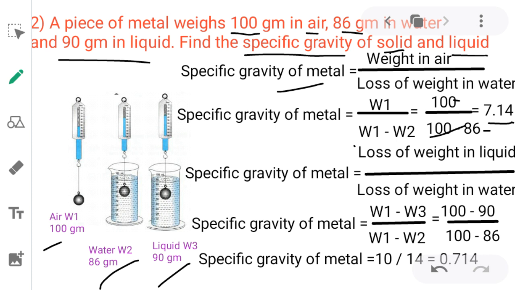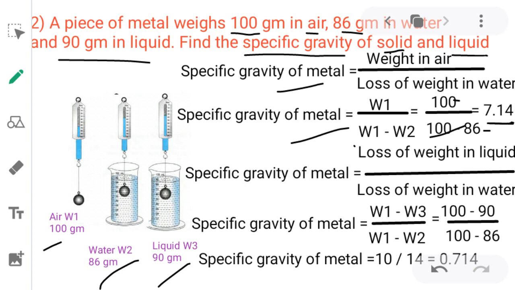That is the first type, already given in one video, the specific gravity of solids by Archimedes principle. In that video I discussed this type of problem, finding the RD of solid using the formula W1 divided by W1 minus W2, where W1 is the weight of solid in air and W2 is the weight of solid in water. Using this simple formula, I calculated the specific gravity or relative density of solid.